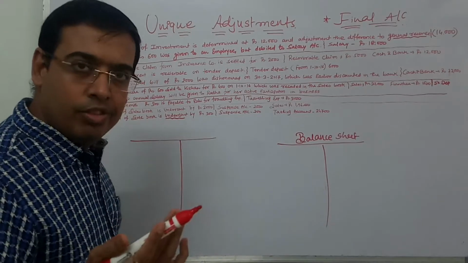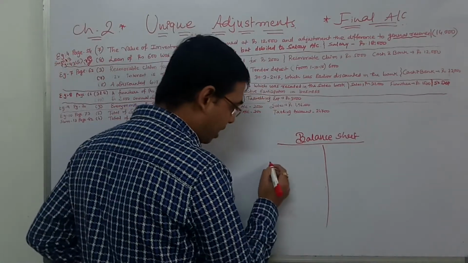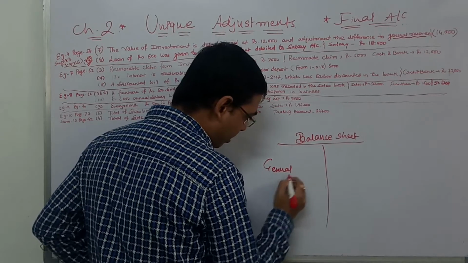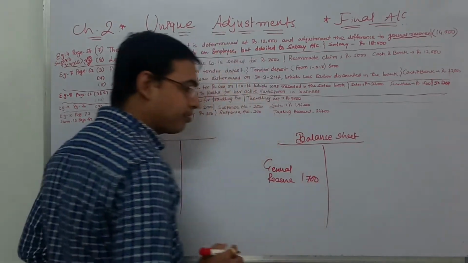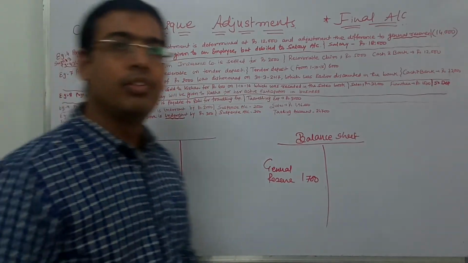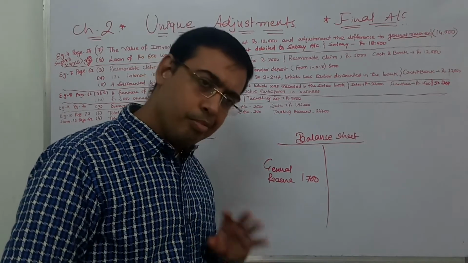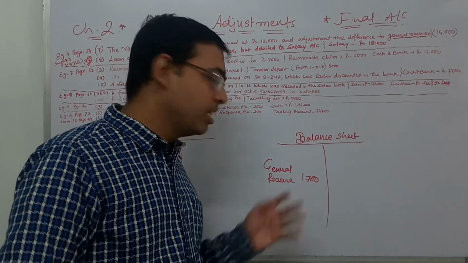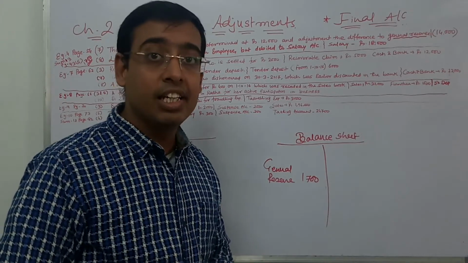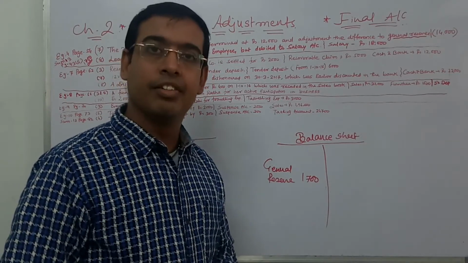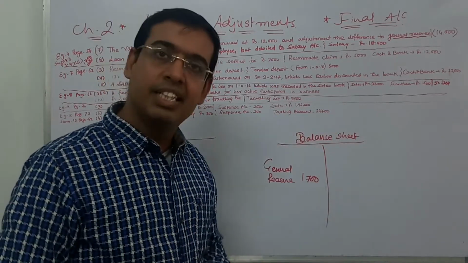Now, where will you transfer? Obviously, the balance sheet, capital plus liability side, general reserve 1700. Here, the part of controversy or more thinking is that this general reserve is being subtracted from whose earning? From the partners' earning. Earlier from the firm's earning and then from the partners' earning.